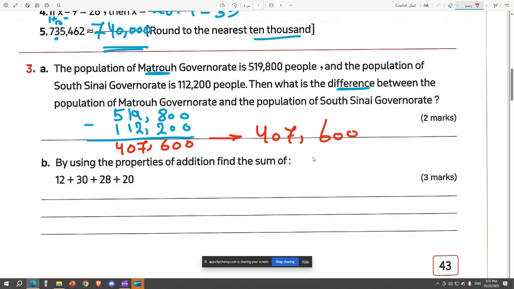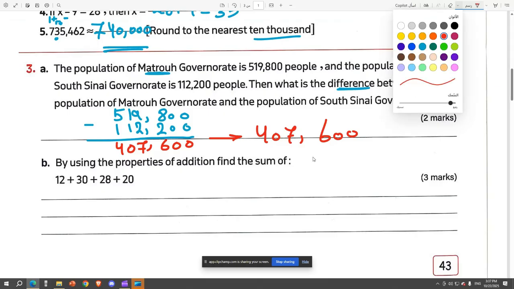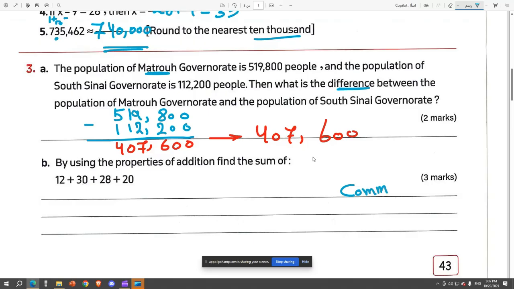So the properties of addition are commutative, which means we switch, associative, which means we use brackets, and identity, which means that we use a zero at the end. So the first thing I'm actually going to use is the commutative property. The commutative property will allow me to switch. So I will put 12 plus 28 plus 30 plus 20.